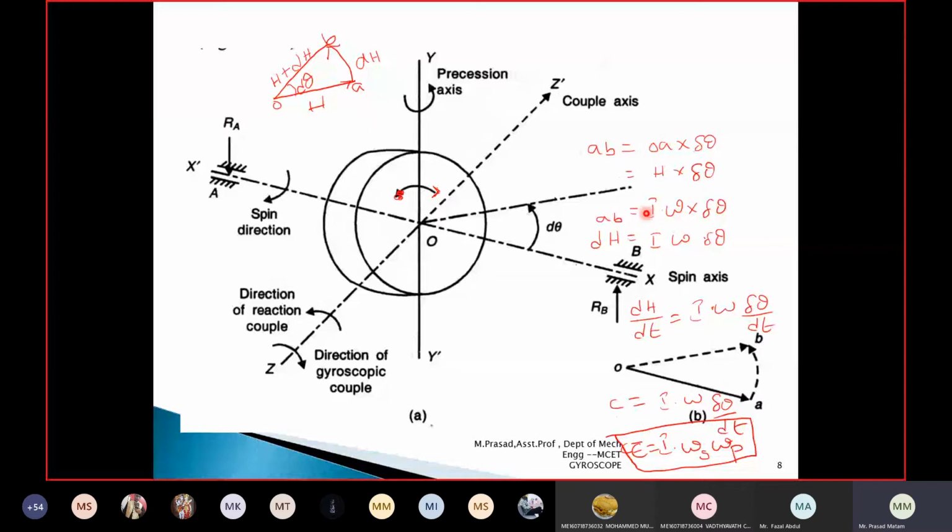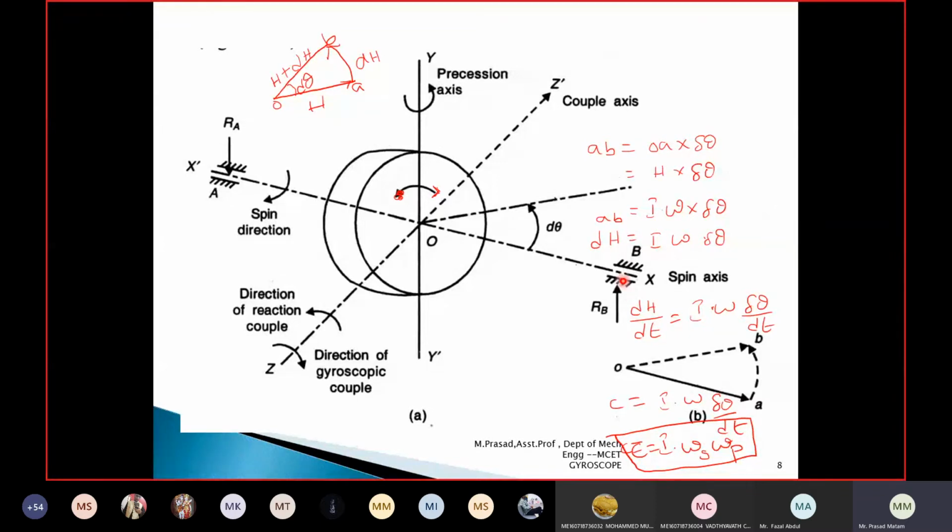But I know h is the angular momentum, which is equal to I omega. Now I can write like this: AB is equal to I omega into delta theta. This omega is the angular velocity of the spin. Remember, this omega is the angular velocity of the spin. You can see here dh is equal to I omega into del theta. Now what I am doing? I am differentiating with respect to time. I will demonstrate this, don't worry. Now itself, I will show the video of how we are getting all these things.